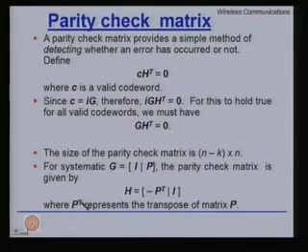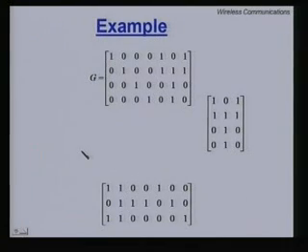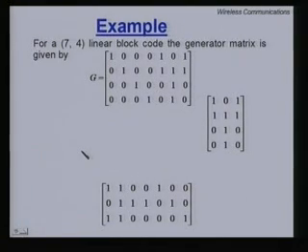P T represents the transpose of the matrix P. So, this tells us one way to generate an H matrix from a G matrix and vice versa. If you have the G matrix or the H matrix, you uniquely define the code. Let us look at an example.